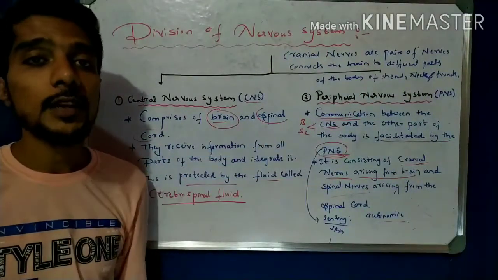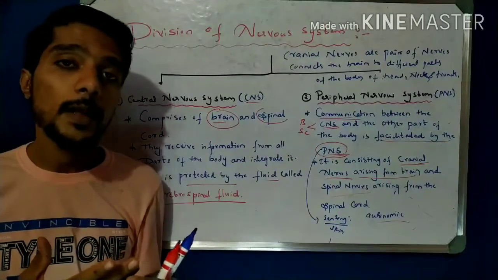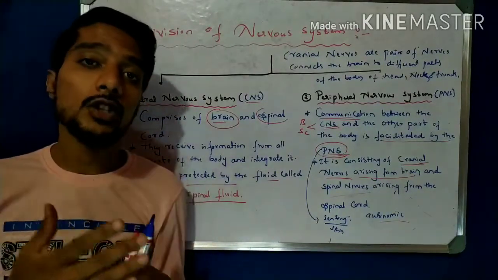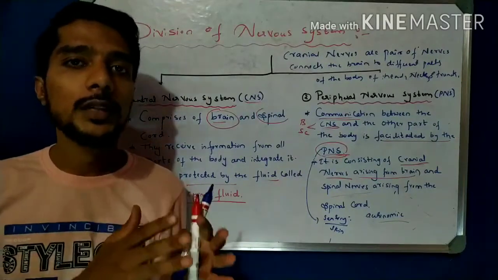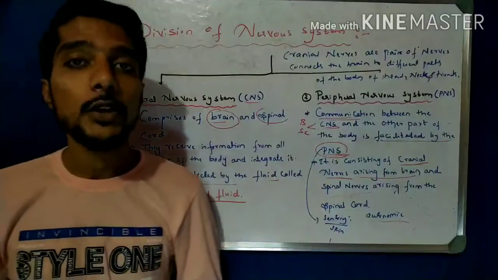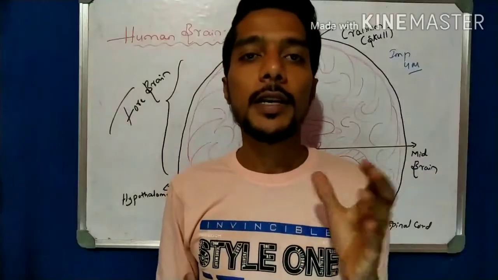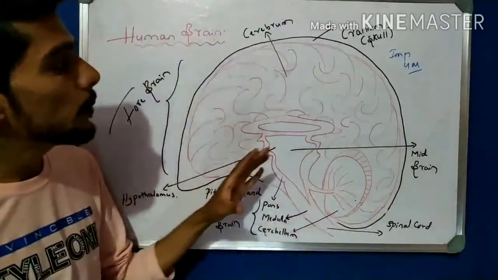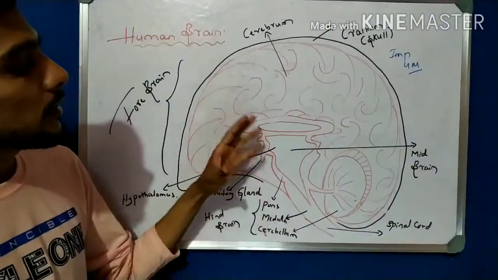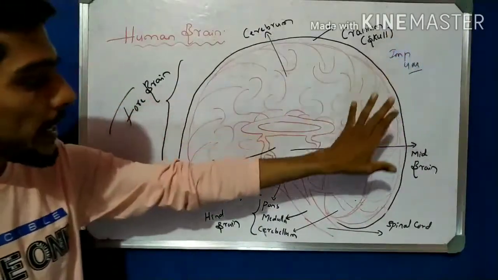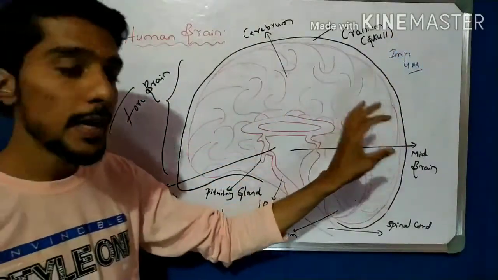Now let's come to the human brain. In this part we will learn the different parts of the human brain and the function of each part, which is related to the 10th class. So please first write this down, then come to the human brain. I will draw the human brain diagram here. The diagram is important for 4 marks, so practice it with correct labeling.